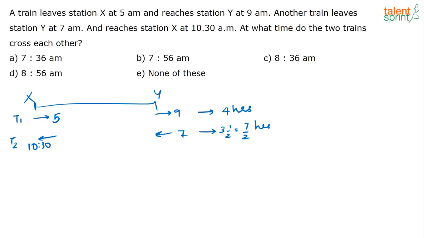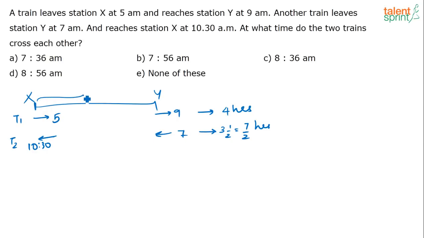So yes, between 7 and 9, around 8, correct. But if you have options like 7:36 and 7:56, you have to arrive at the correct answer. We cannot say between these timings. That will not do in the exam. Now, how to approach this question is like this. See, this train is starting at 5 a.m. itself, and this is starting only at 7 a.m.